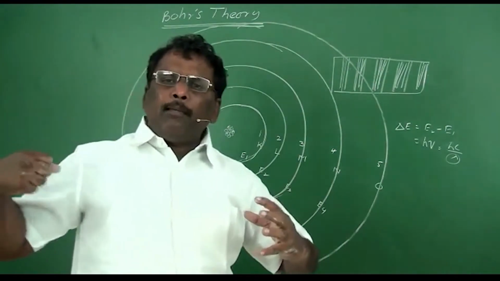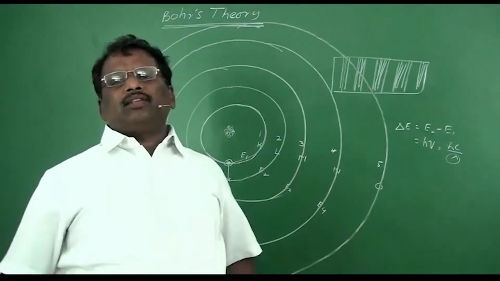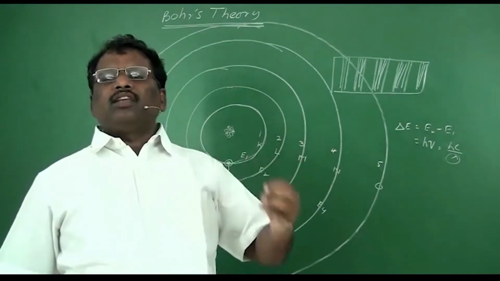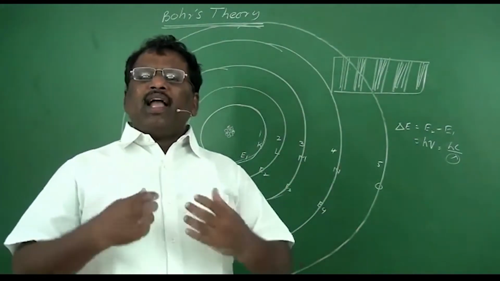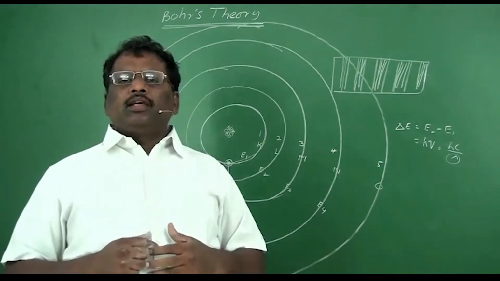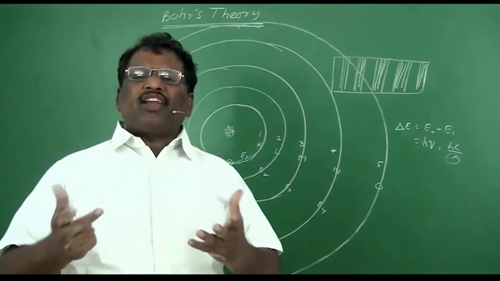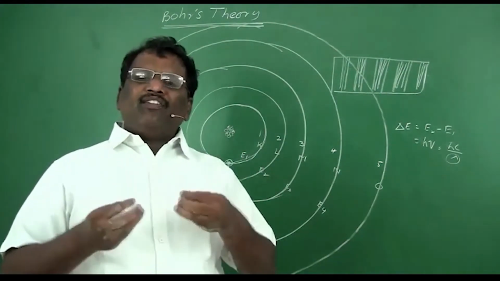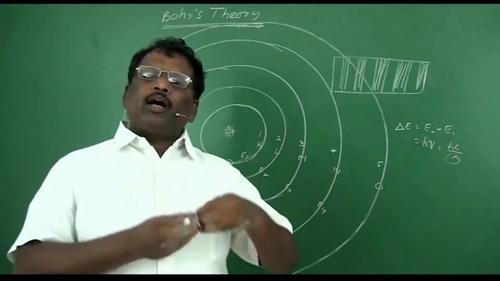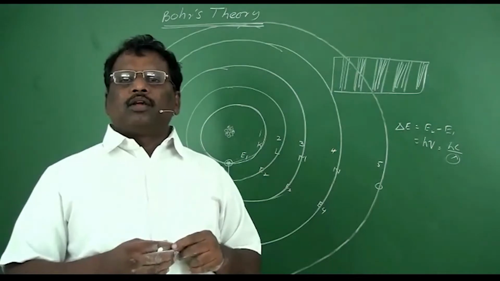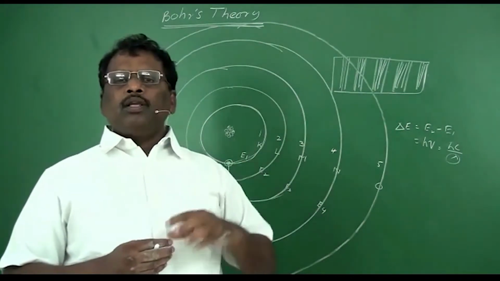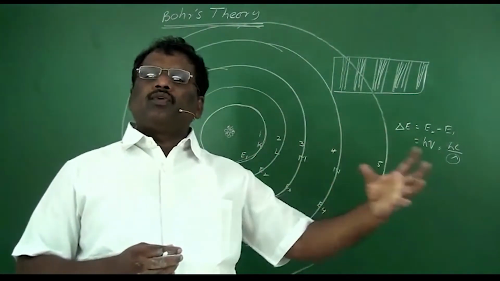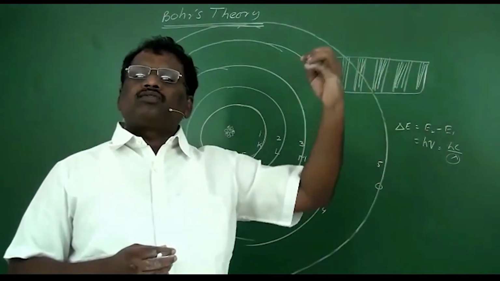When this many atoms were exposed to the light, one atom may get 1 photon of energy, another atom may get 2 photons, 3 photons, 4. So the amount of energy absorbed by each atom is different. Each atom will absorb a different number of photons, not protons, different number of photons. Some atoms may absorb 1 photon, some 2 photons, some 3, some 4, 5 photons, and so on.